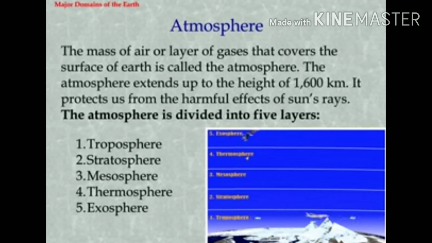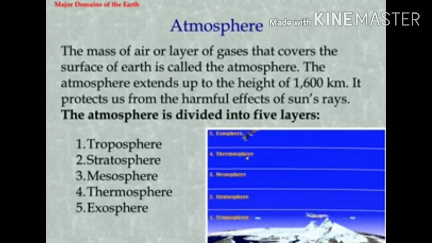The atmosphere is divided into 5 layers, that is troposphere, stratosphere, mesosphere, thermosphere and the last, exosphere. These are the 5 layers of the atmosphere. The atmosphere is the second layer of the earth and it is divided into 5.